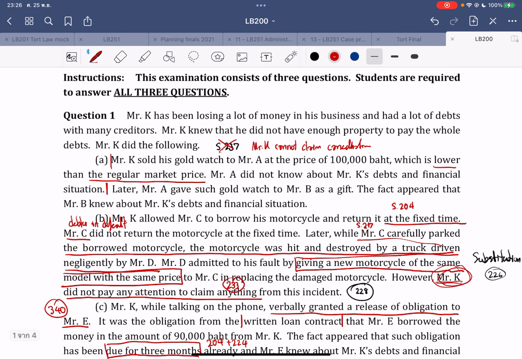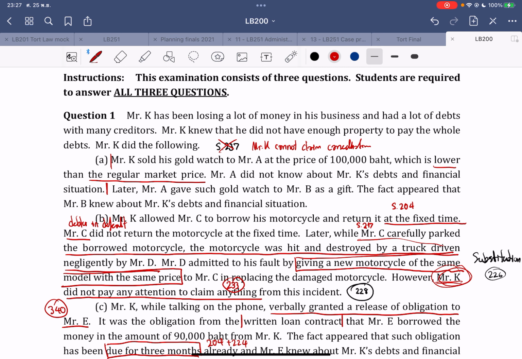Now, scenario B is that Mr. K allowed Mr. C to borrow his motorcycle and return it at a fixed time. When we talk about a fixed time here, the section we should pick up is section 204. If it is a fixed time for performing an obligation and the debtor cannot or fails to perform the obligation without any benefit from section 205, or he cannot avail himself of it, he is automatically in default without any warning.